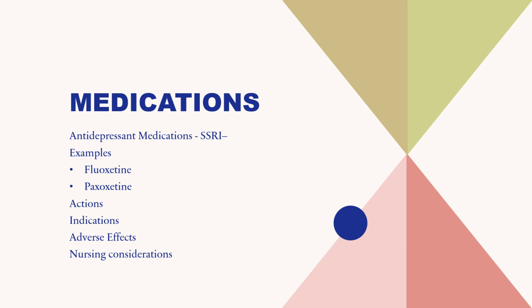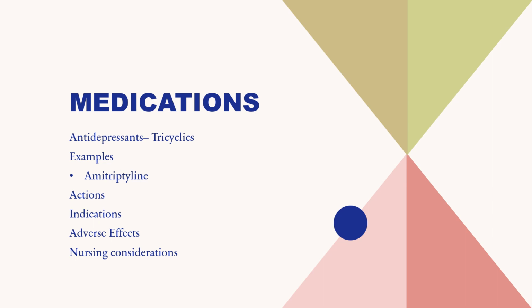Monitor for thrombocytopenia, leukopenia, and also anemia. So again, we need to be looking at blood values, lab values rather, for these medications. So you want to take a look at those. Also, you want to look at some tricyclics. I gave an example, amitriptyline. Also used for depression as well, and also for those clients with sleep apnea. Look at some of the adverse effects of these medications as well.